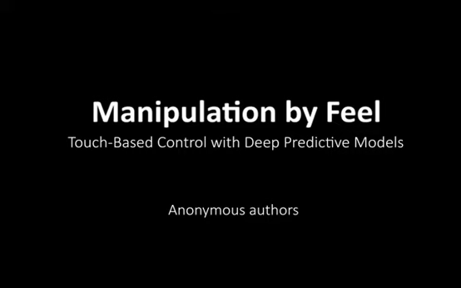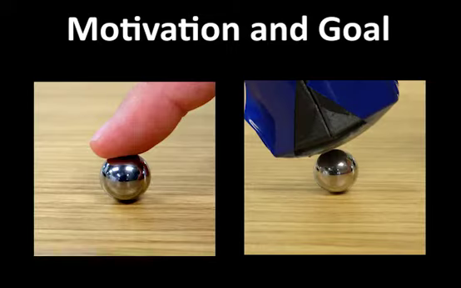We present manipulation by feel, touch-based control with deep predictive models. Tactile sensing is critical for dexterous manipulation tasks and more physically immediate than other sensor information. However, effectively utilizing tactile sensing for object manipulation skills remains a major challenge. Modeling and characterization of tactile sensors typically requires delicate calibration and careful system identification.